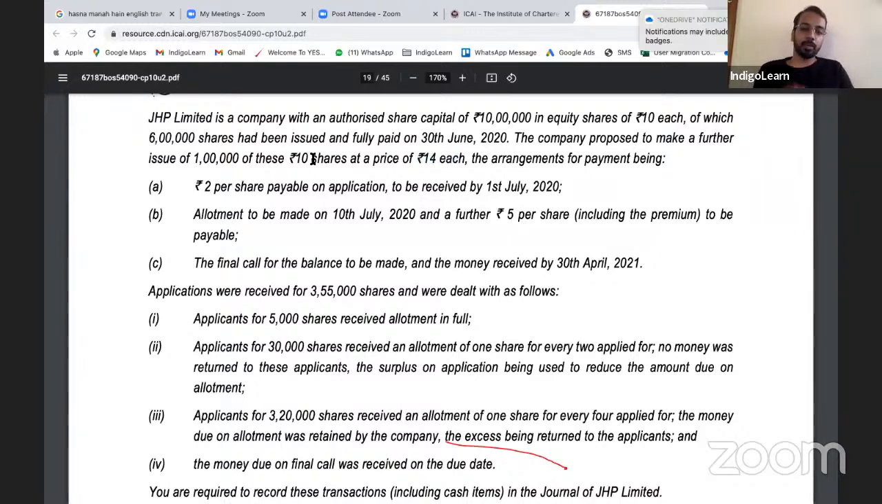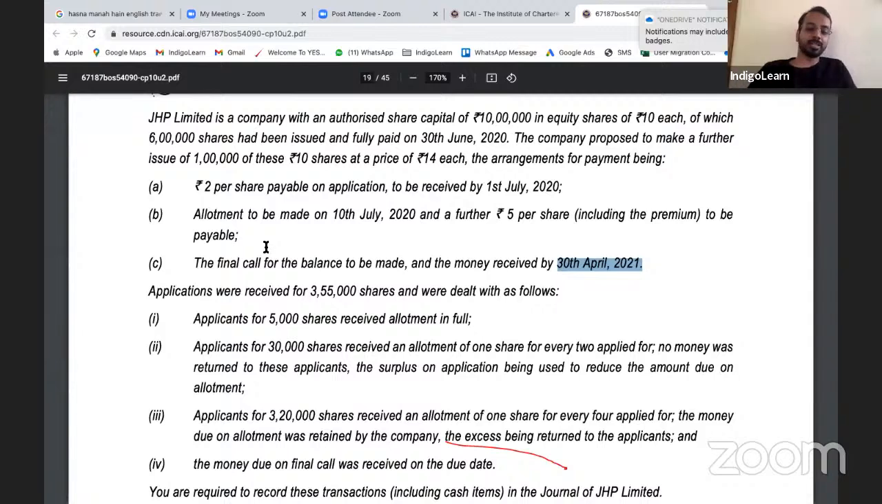Now, 10 rupees face value, 14 rupees issue price. What is the premium? Quickly. 4. 4 rupees is the premium. Then 2 rupees per share payable on application. Allotment to be made on 10th of July, and a further 5 per share, including premium, to be payable. Final call to be made on 30th of April of 21. Fine.